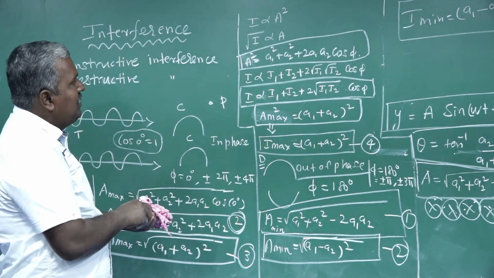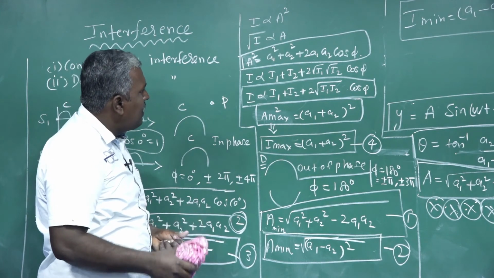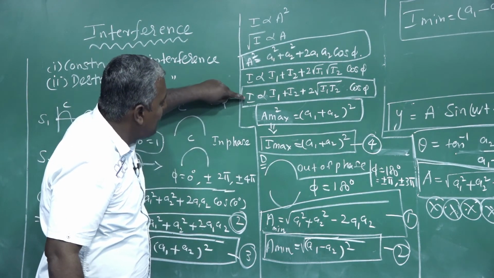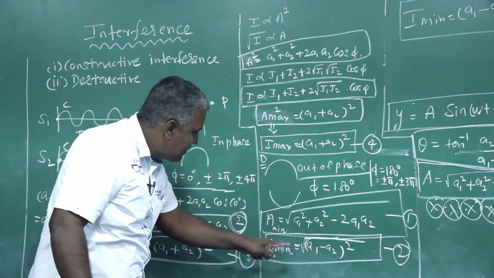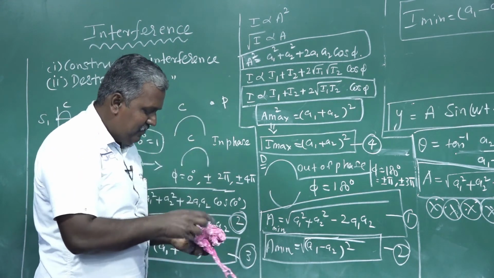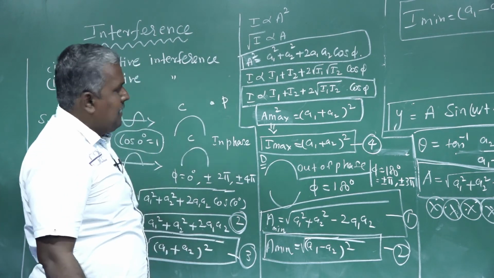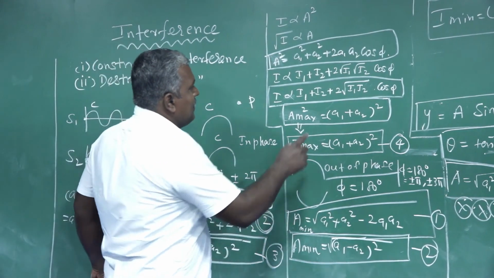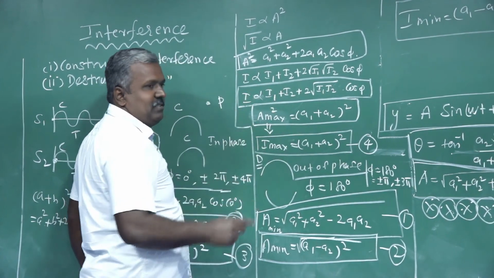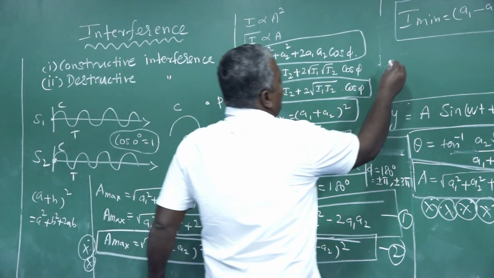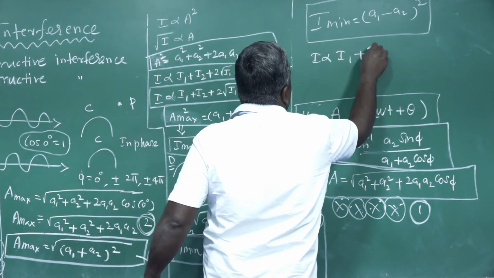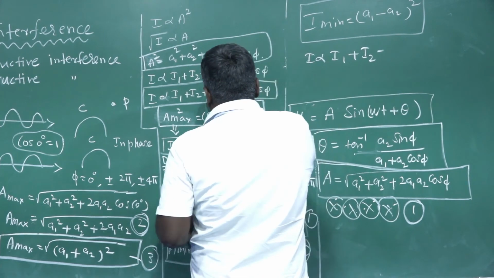One formula is left, because for constructive we have it. Similarly, we can write it for destructive. How? Try yourself, quick. You are wrong, only minus comes here. Therefore, I is proportional to I1 plus I2 minus, only minus comes here.